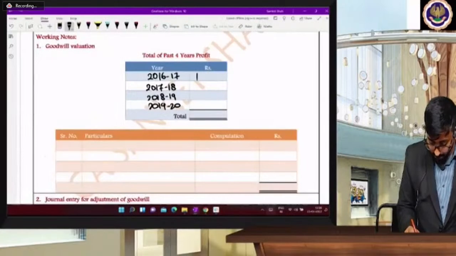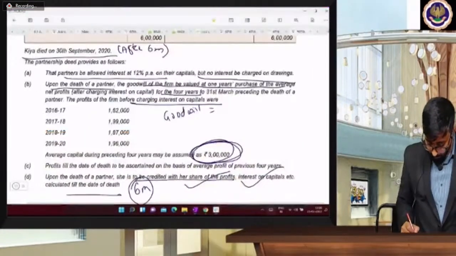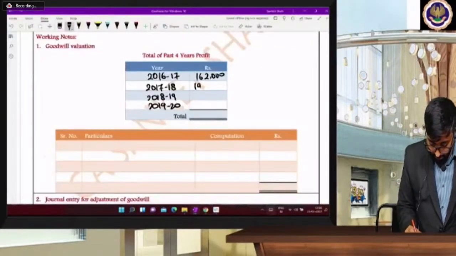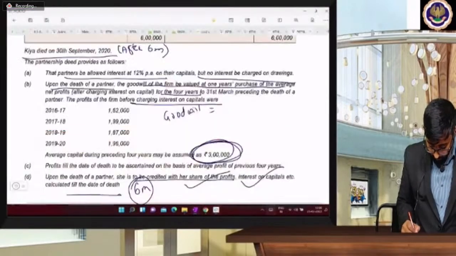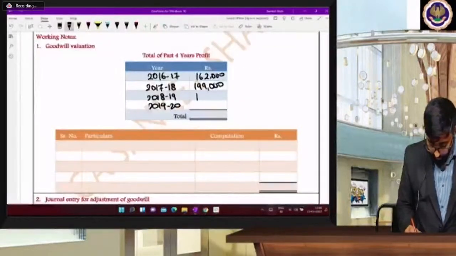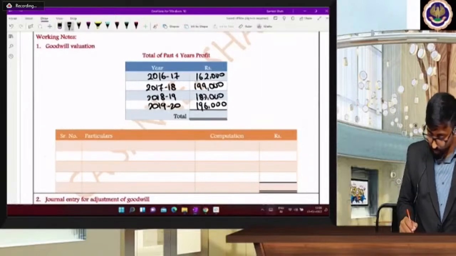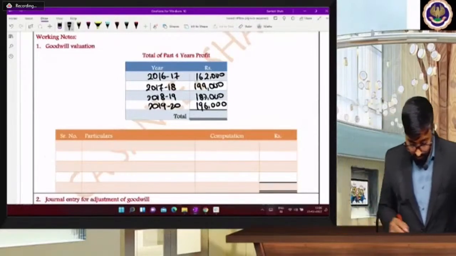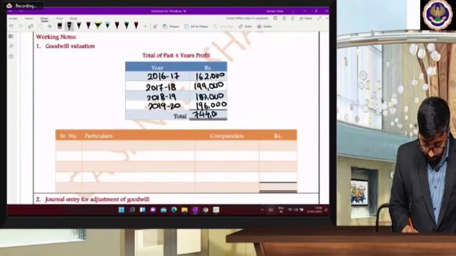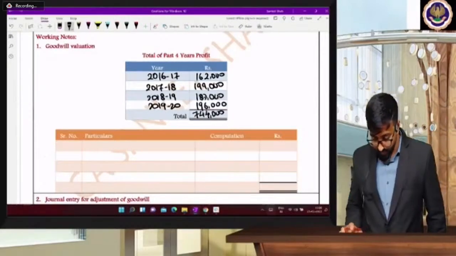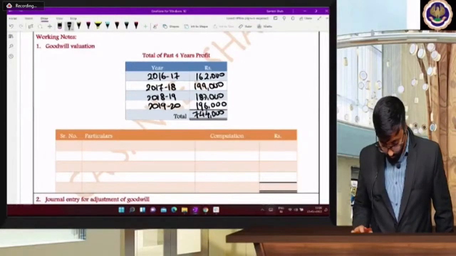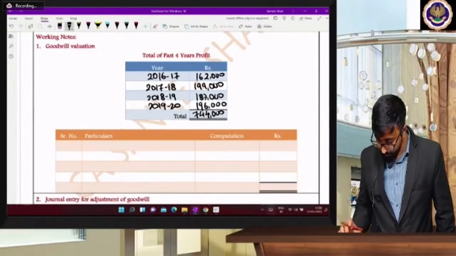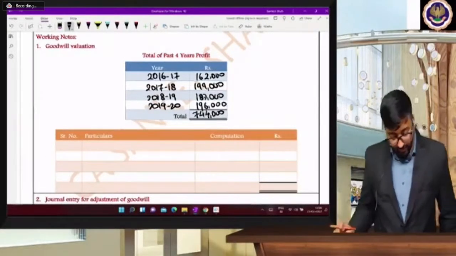162, 1,99,000, 1,87,000, and 1,96,000. So total, yes, but what is the total? 7 lakh. 162 plus 199 plus 187 plus 196. 7,44,000 is the total, beta.